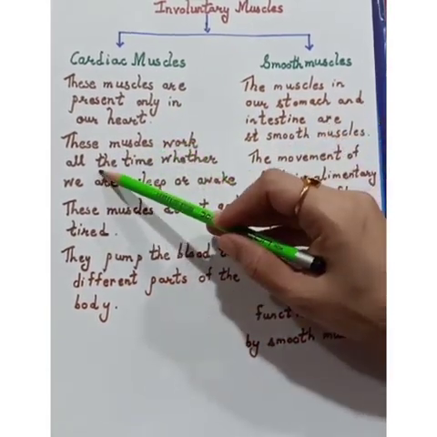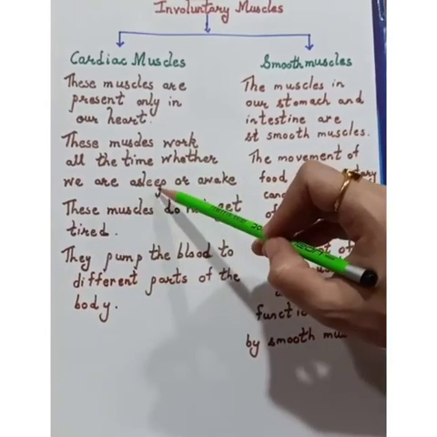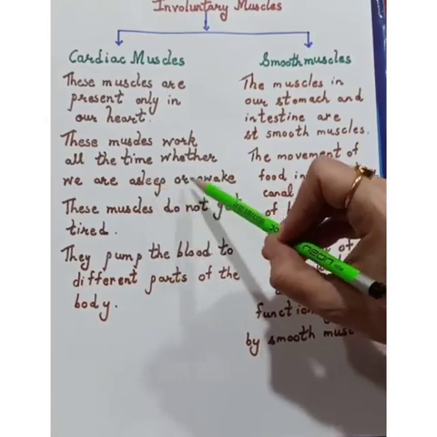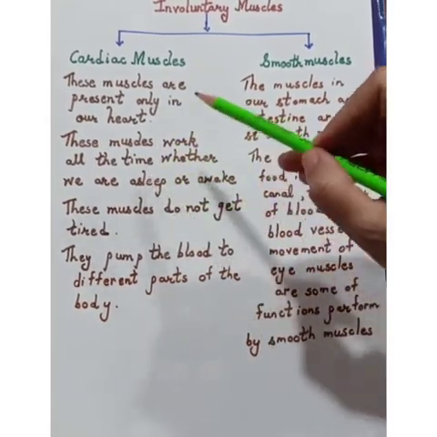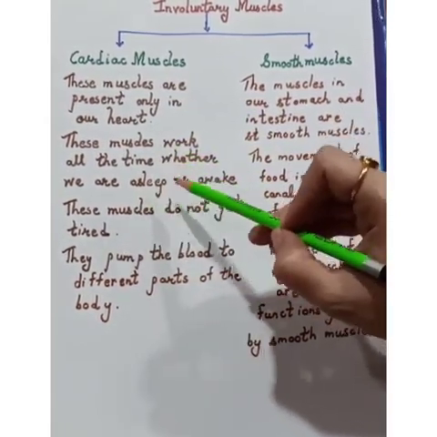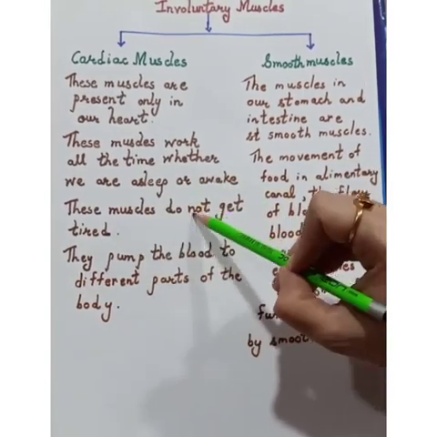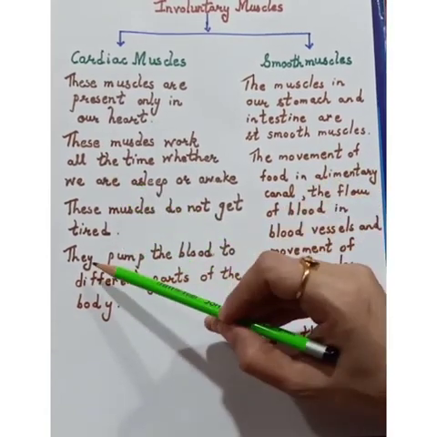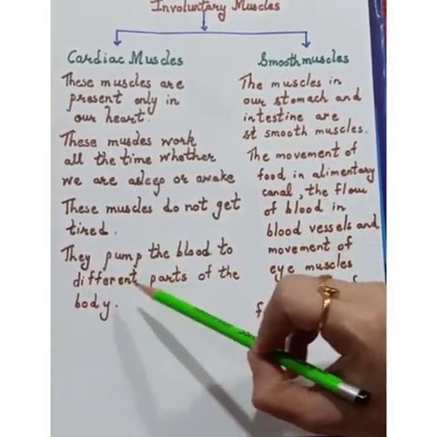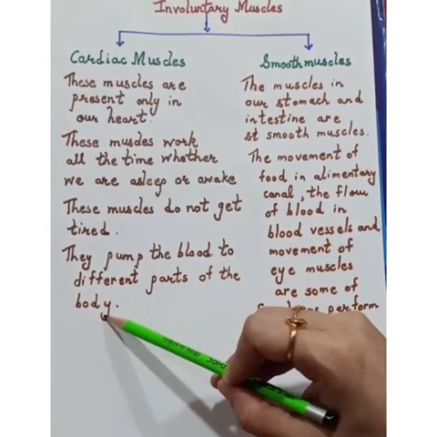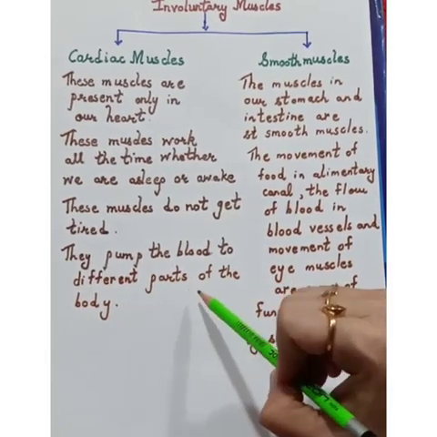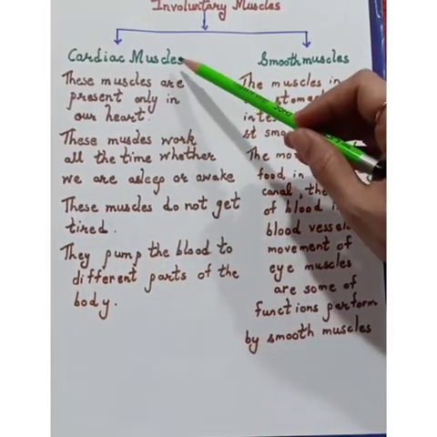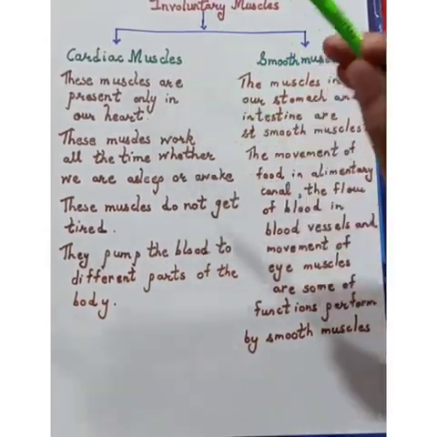These muscles work all the time, whether we are asleep or awake. As the pumping of the heart is 24/7, these muscles do not get tired because they are continuously working. They pump the blood to different parts of the body with the help of our circulatory system. The pumping of the blood is done with the help of the cardiac involuntary muscle.